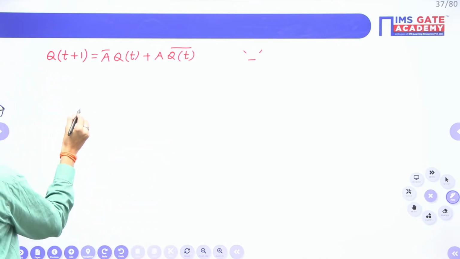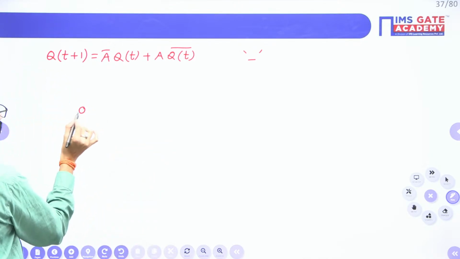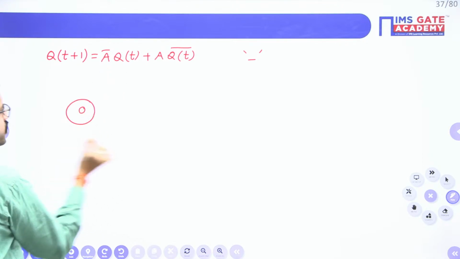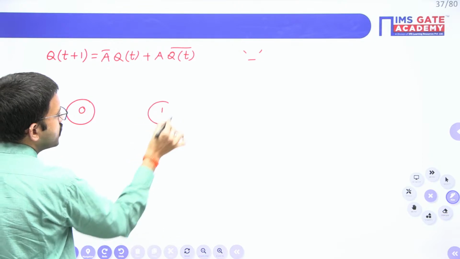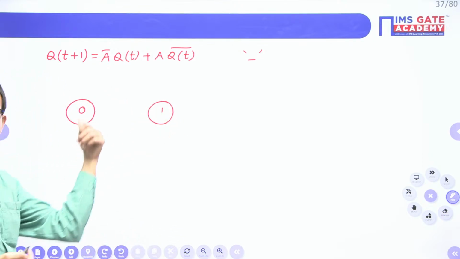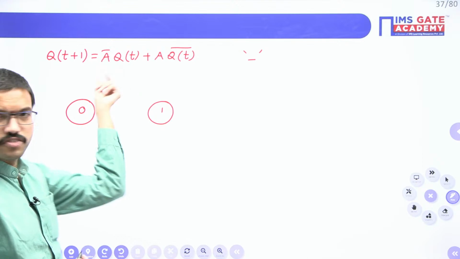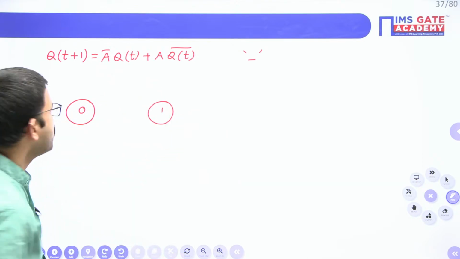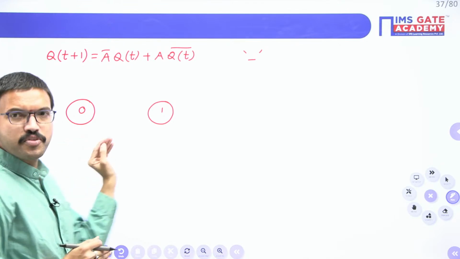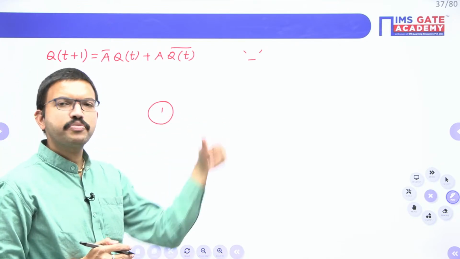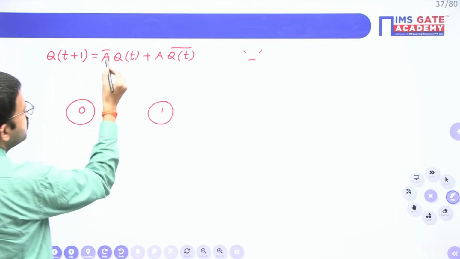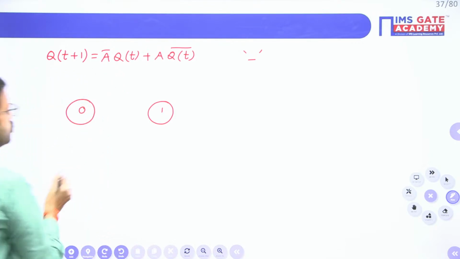So here I am considering that particular state value as 0, and the other combination is 1. That state can be either 0 or 1. If you are having 2 such flip-flops, like 00, 01, 10, 11, 4 combinations you will get. So here state is nothing but whatever the flip-flop normal output you are having, that one we will call as state.